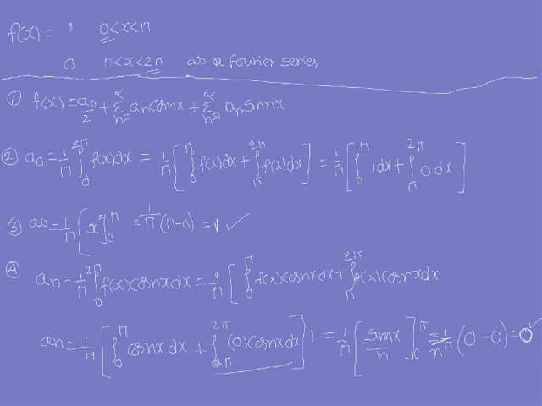Okay, next we are going to find the value of b n. So b n is equal to, what is the formula? b n is equal to 1 by pi integral 0 to 2 pi f of x into sin nx dx. That is equal to 1 by pi into this integral you can write as 0 to pi f of x into sin nx dx plus integral pi to 2 pi f of x into sin nx dx.